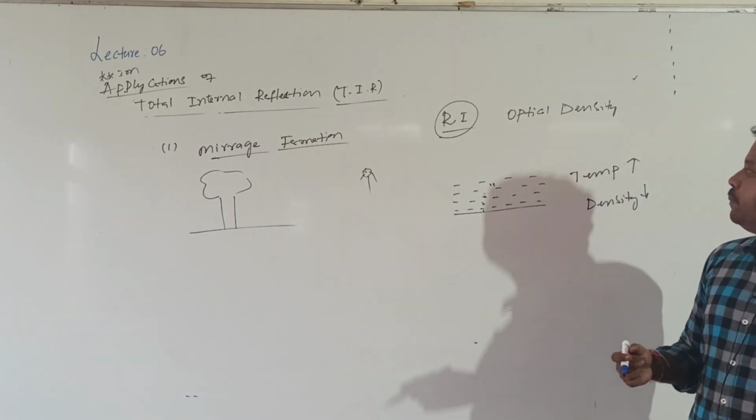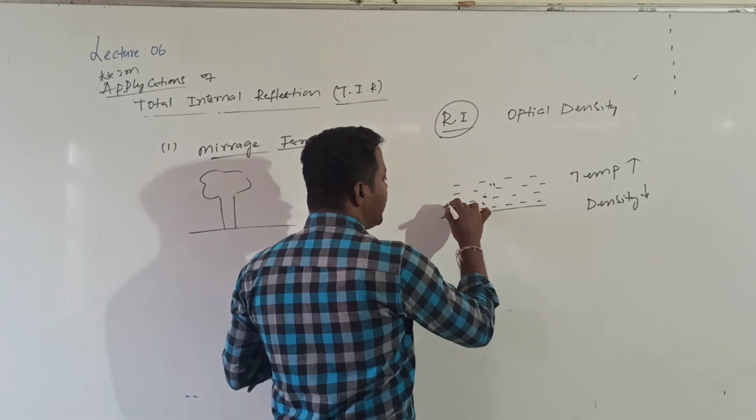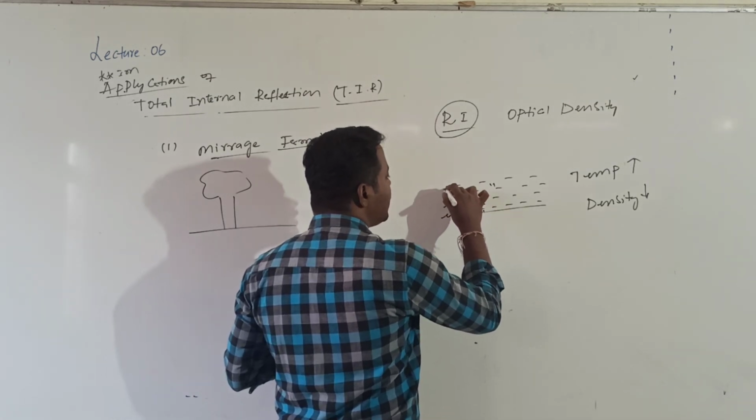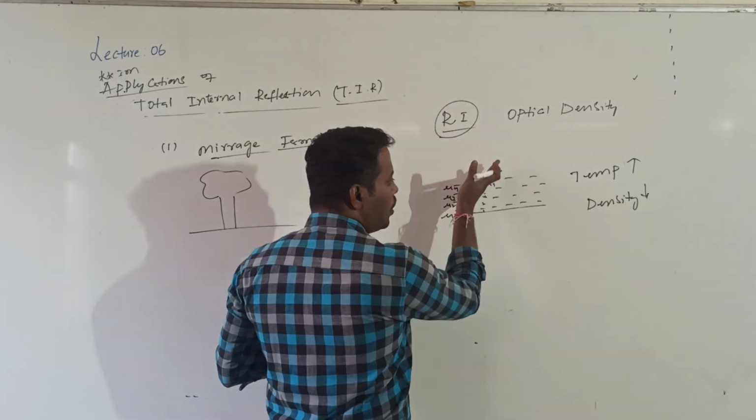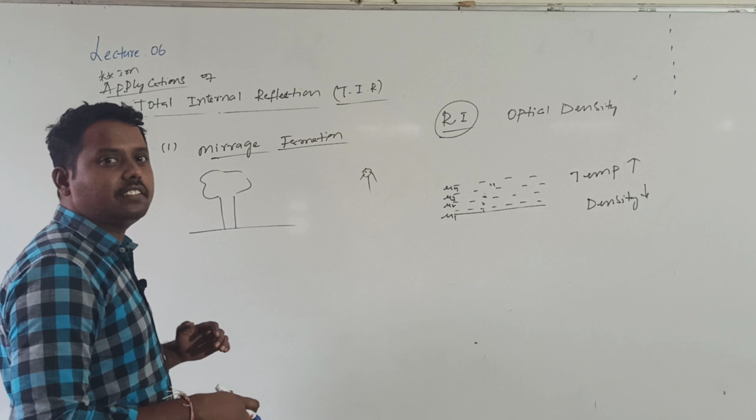Now what happens? If I call the refractive index of this layer mu1, this layer mu2, this layer mu3, this layer mu4, when you are going from bottom to top, density is increasing. So refractive index is increasing.